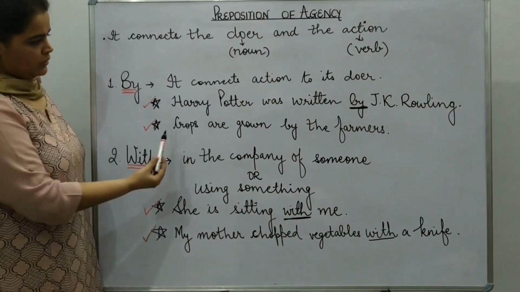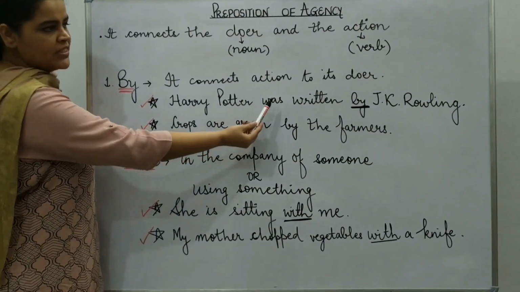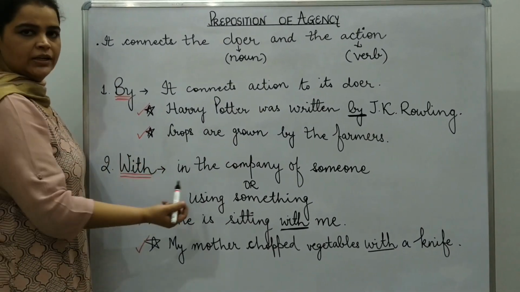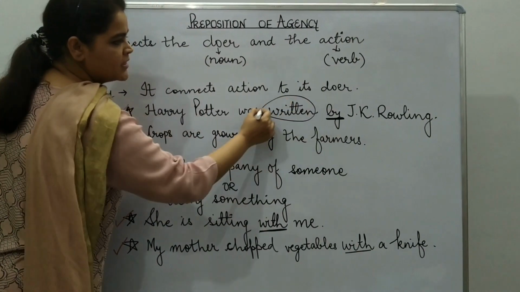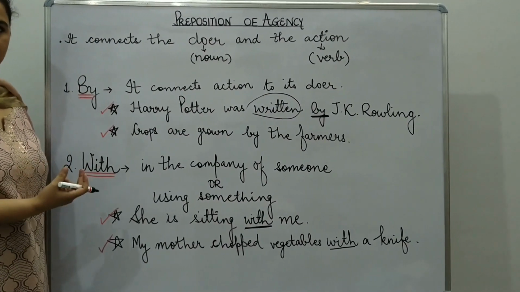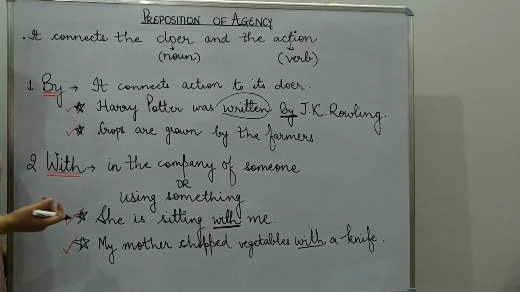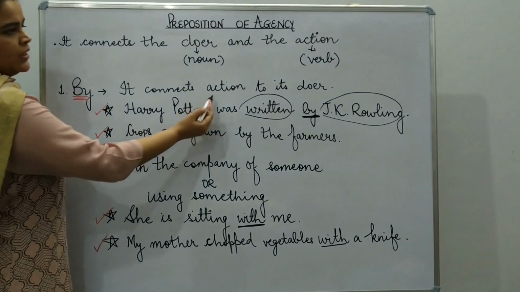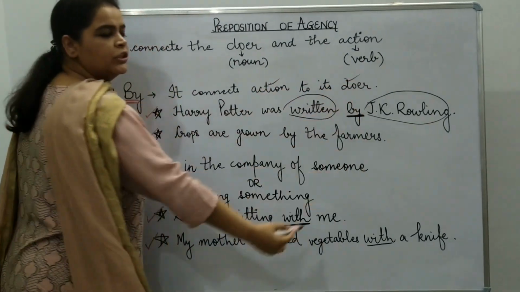By. It connects action to its doer. See the example. Harry Potter was written by J.K. Rowling. Now which is the action here? Written is the action. And who's the doer here? Who's the main person who has done the action? It's J.K. Rowling. So by connects action and the doer.